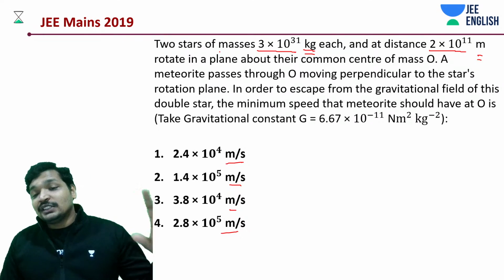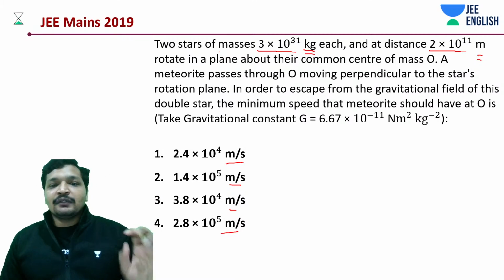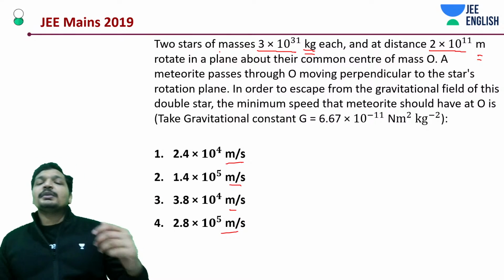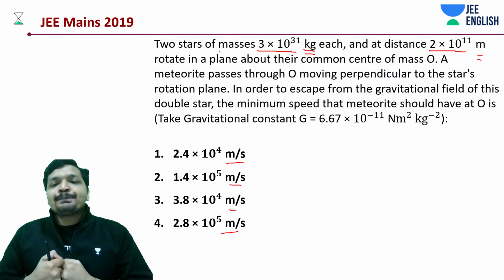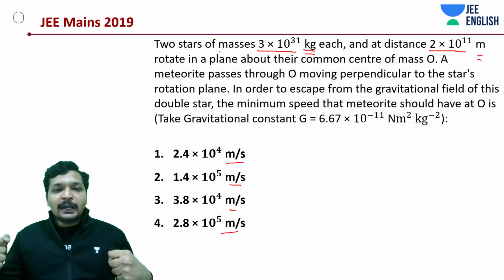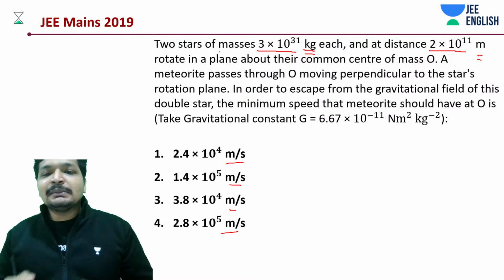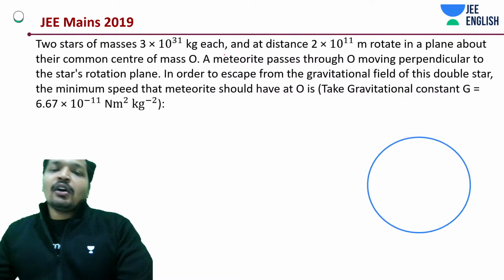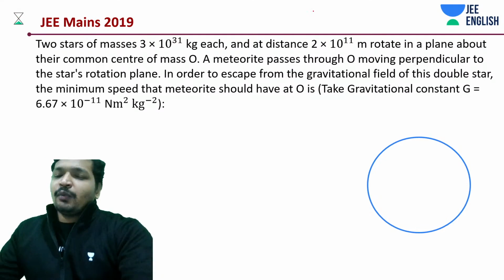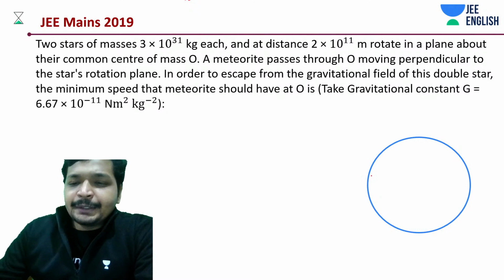But now just imagine, why is O the point that we should be considering? Because O is going to be the minimum distance between that meteoroid and those sets of planets. That means that is the place where it is going to experience maximum gravitational field. So it might be that, or it might be like it is just passing through that. We need to do the calculation and confirm it, but let's now calculate it.